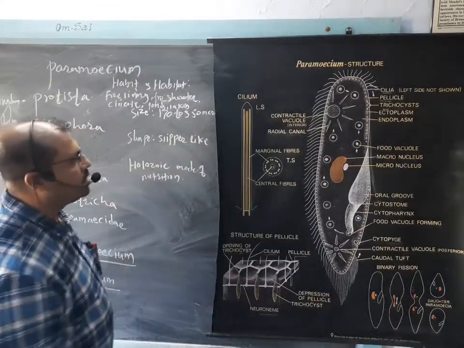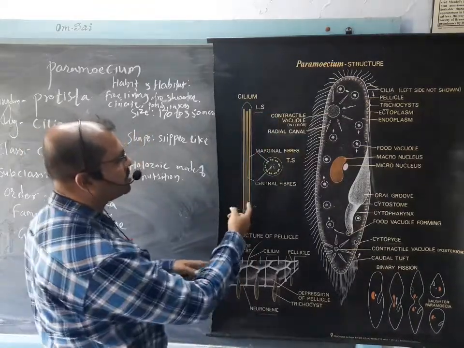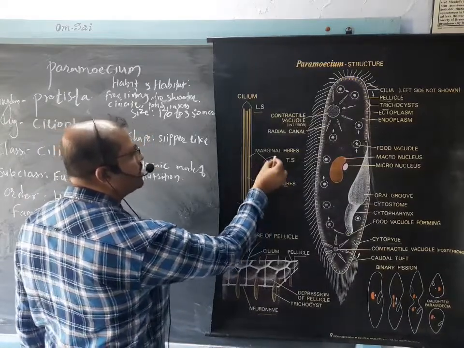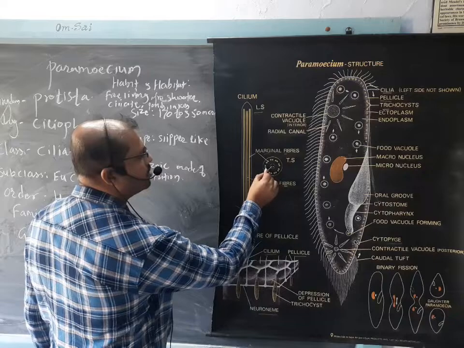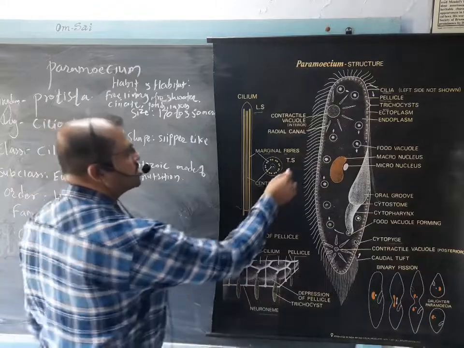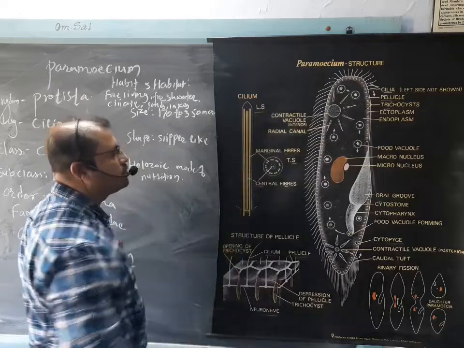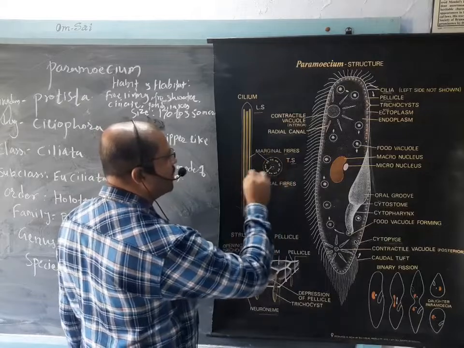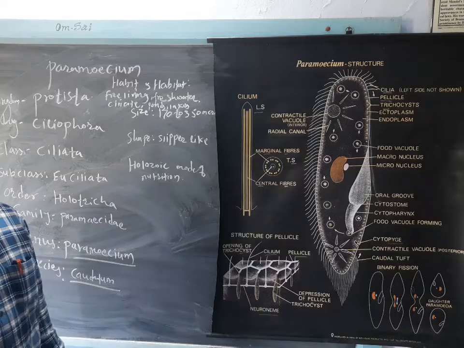Then if we see the cilium, it shows this kind of structure. Centrally it has two central fibers, and at the margin it has 9 marginal fibers. This is 1, 2, 3, 4, 5, 6, 7, 8 and 9. In case of TS, it shows such a structure. This is a TS, transverse section, and this is the longitudinal section. So likewise it shows the 9 peripheral or marginal fibers and 2 central fibers of the cilium. This is the structure of cilium.